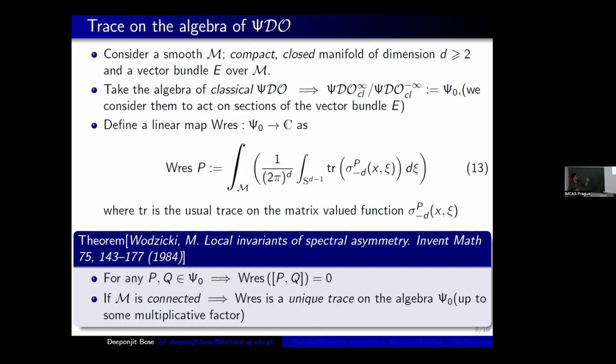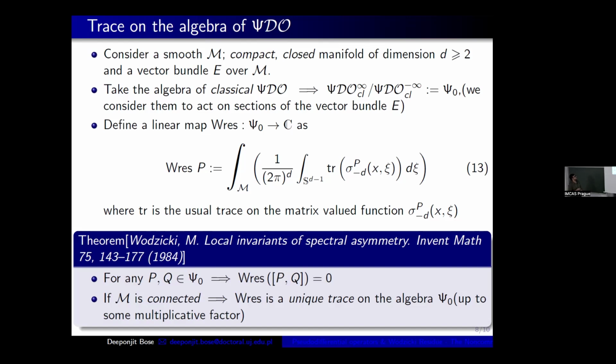So from that, we can predict that it's going to be some kind of trace. More specifically, here is the theorem: if this manifold is connected, rather path connected, then the Wodzicki residue is the unique trace that can be defined on this algebra of pseudodifferential operators, up to some multiplicative constant.